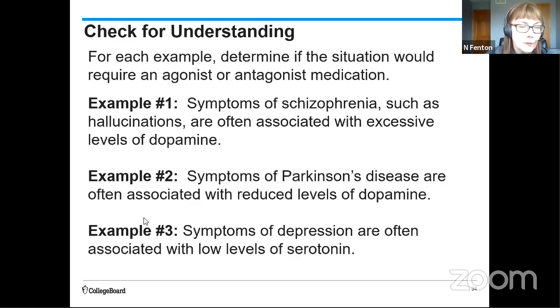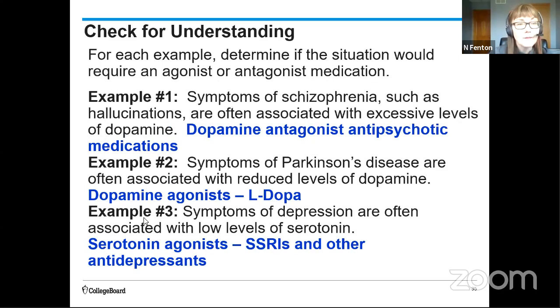Okay, so with example 1, you have schizophrenic symptoms that are associated with excess dopamine. So now you're going to need a medication to reduce it, right? So you're going to need a dopamine antagonist medication, and an example would be an antipsychotic medication. With Parkinson's, these individuals have reduced levels of dopamine, so they need more dopamine, right? So now you need a dopamine agonist, and one of those is a drug called L-DOPA, which helps the body to make dopamine more effectively.